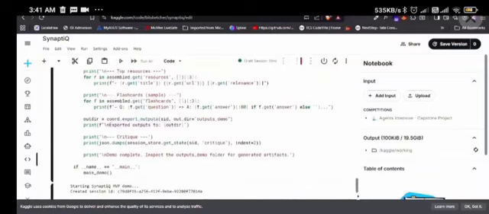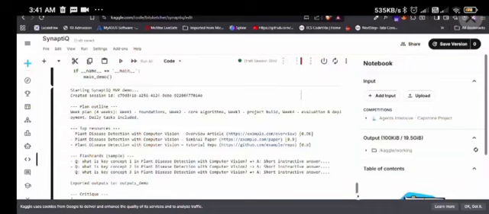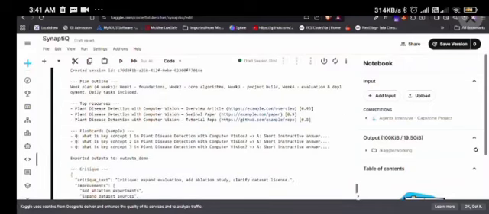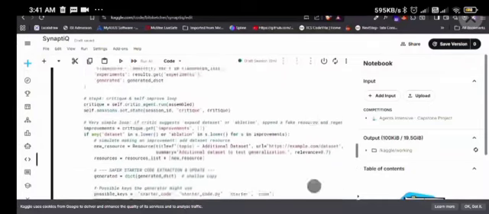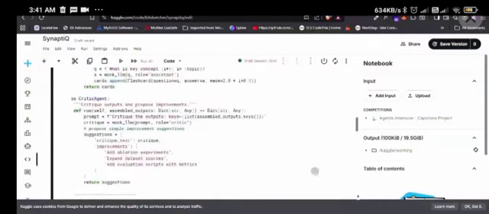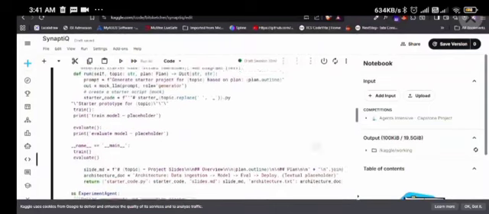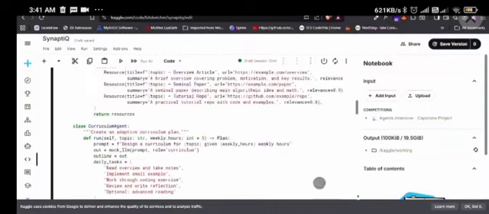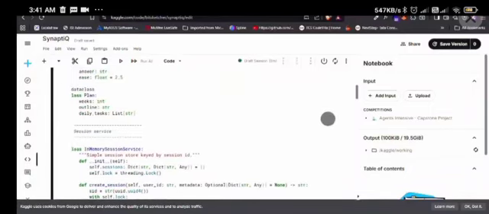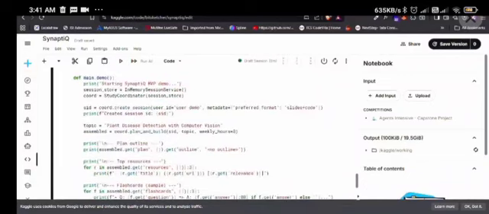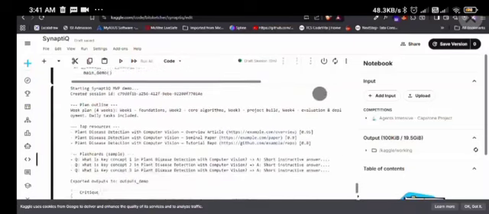Let's walk you through the output. As we gave the input, plant disease detection with computer vision, that was our topic, and it generated a plan outline.